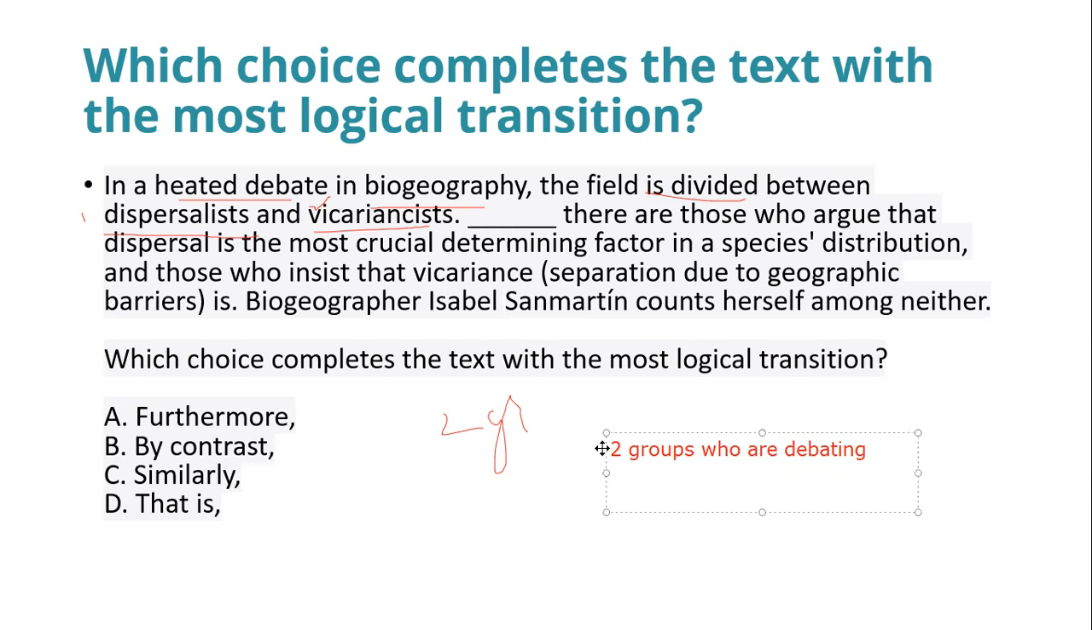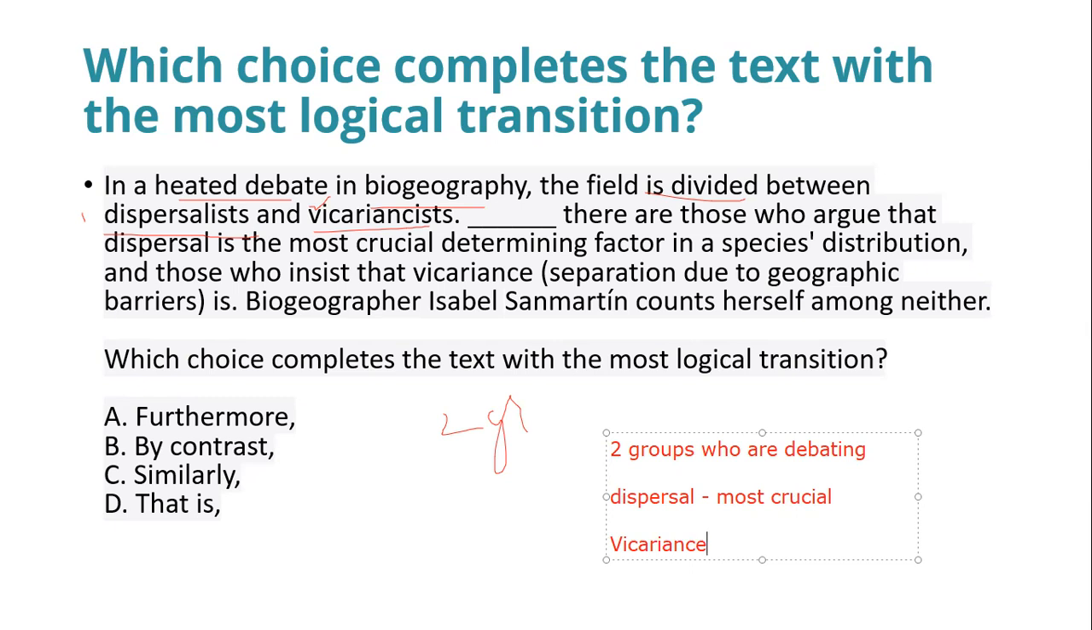And what are they debating? One group has the ideology that dispersal is most crucial. And what about the other part? And the others who are the vicariantists.